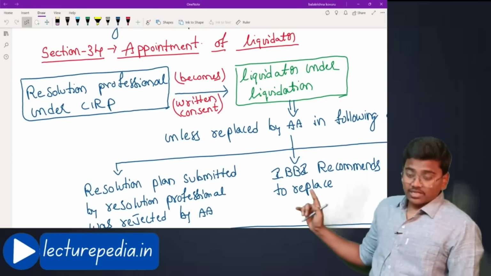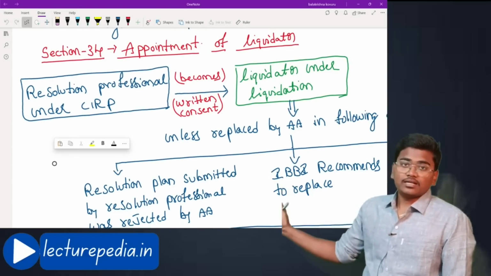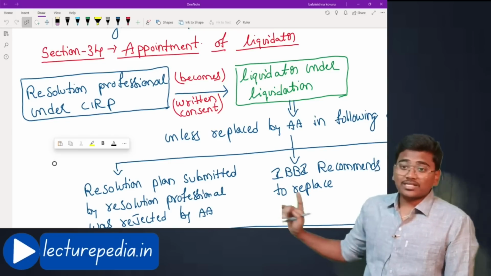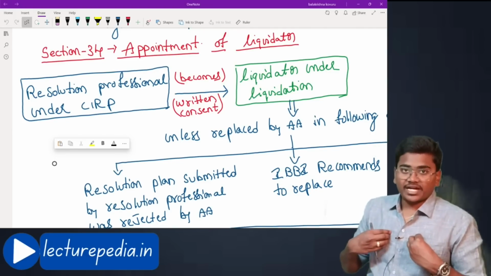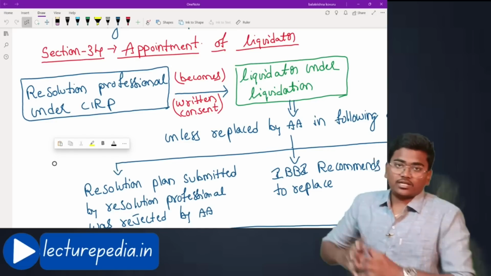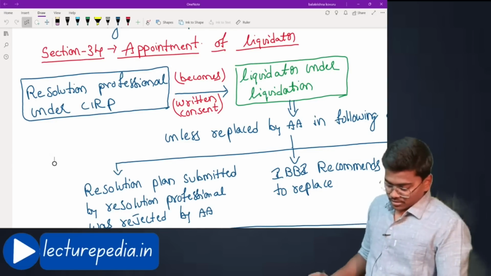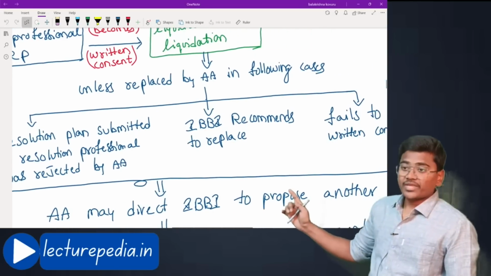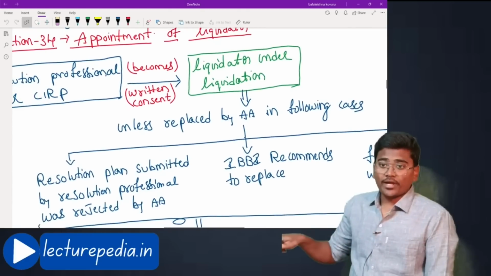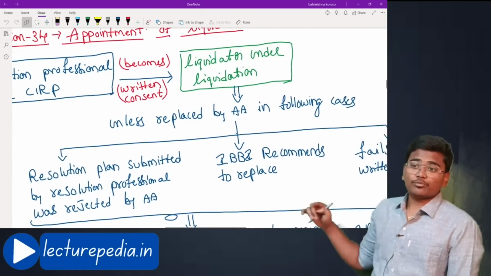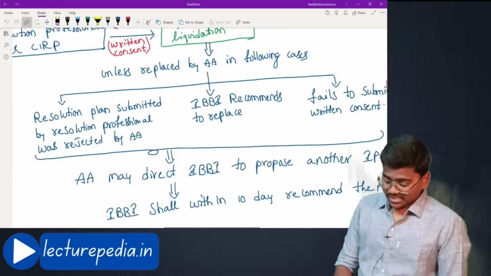The resolution professional under CIRP becomes liquidator under liquidation also, provided that he should give a written consent stating that I am agreeing to act as a liquidator also for your company. Such written consent must be given. Now, unless replaced by adjudicating authority, if adjudicating authority wants, it can appoint a person other than resolution professional as a liquidator. Now, what are the situations in which adjudicating authority can replace?